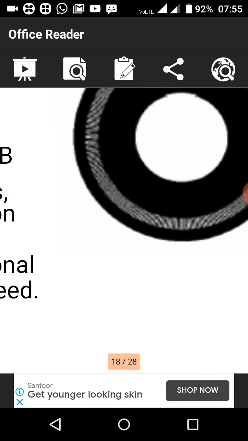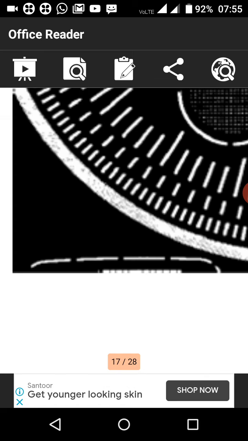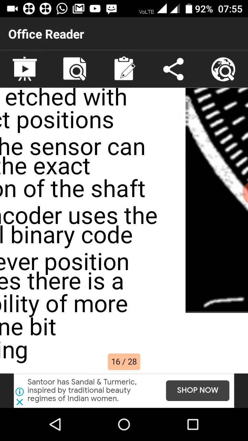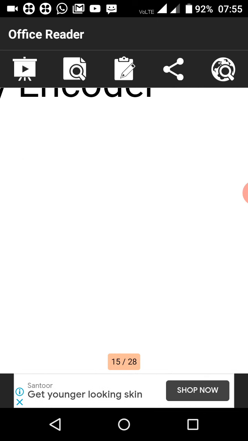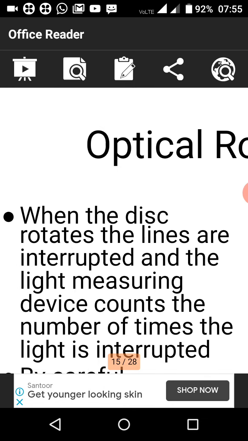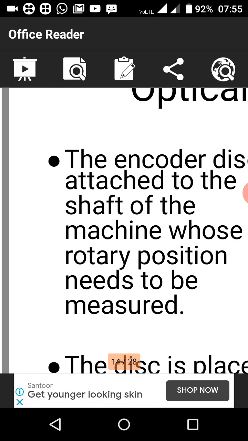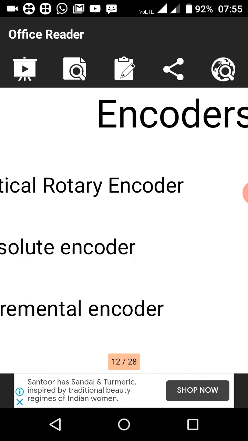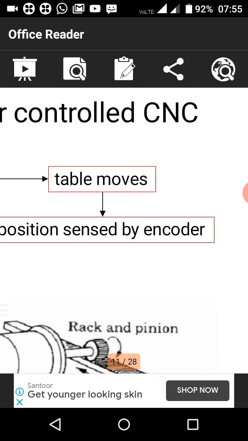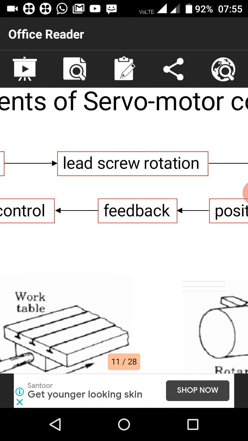So what it tells: components of servo motors, encoders.